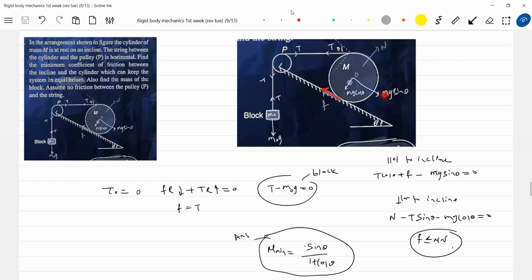Get the relationship between mg sin theta and the other forces. Then we can assume the motion like this: this will accelerate up, this will rotate and will slide down. Then we'll write all the possible equations. The string will remain horizontal only at that instant, because as it rolls, the string will no longer be horizontal. At that instant we can find the acceleration, not after some time.